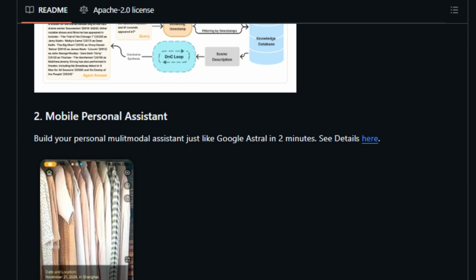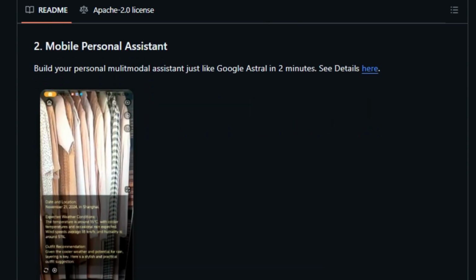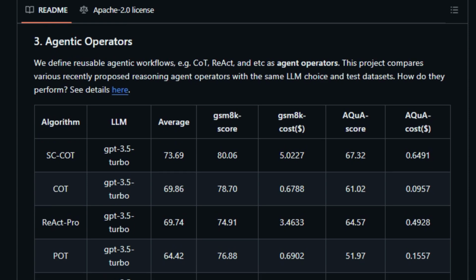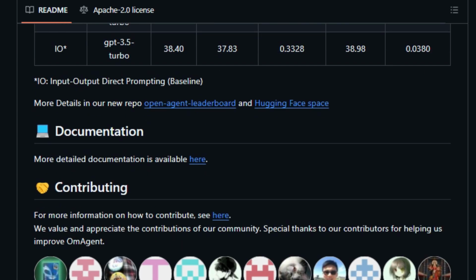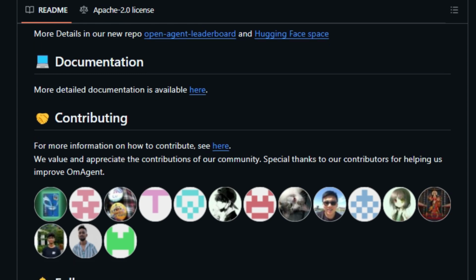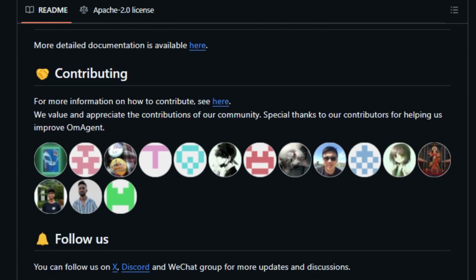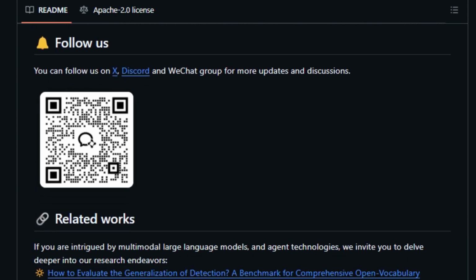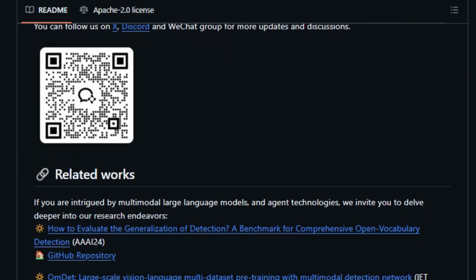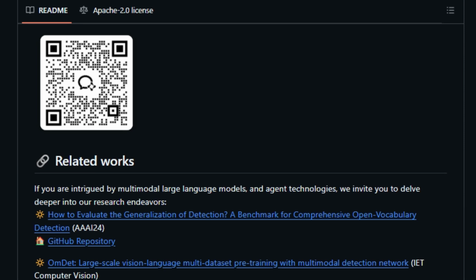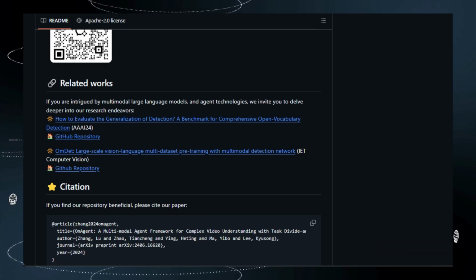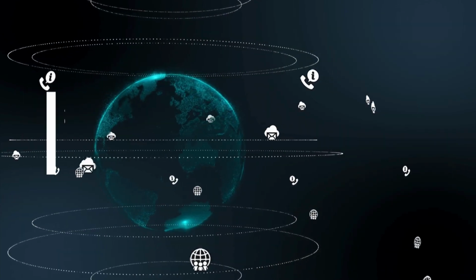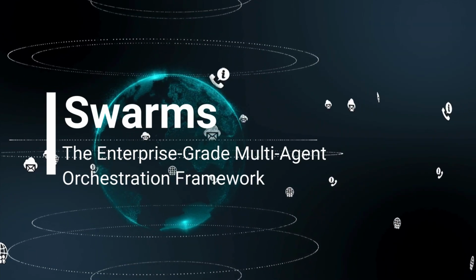OmAgent provides a flexible, graph-based workflow engine and different memory types to enable contextual reasoning. It also goes beyond basic LLM reasoning, with state-of-the-art algorithms like React and COP built in. The library includes example projects such as a video QA agent and a mobile personal assistant that you can build in minutes. The core library, OmAgent Core, can be installed using pip. It can also be configured to use various LLMs through API or locally deployed models. So, if you are trying to develop sophisticated multimodal agents without the headache,